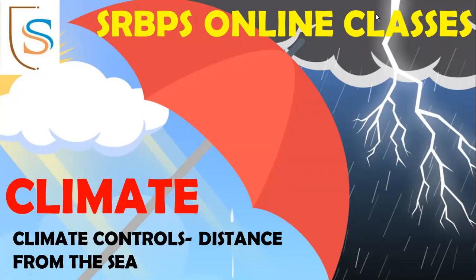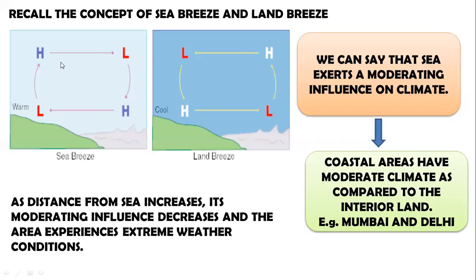Now, recall the concept of sea breeze and land breeze. During sea breeze, what happens? The cold winds from the sea blow towards land. Why? Because there is high pressure over the sea and low pressure over land. Now, why is that so? Because land gets heated up quickly. As land is solid, it gets heated up quicker than water.